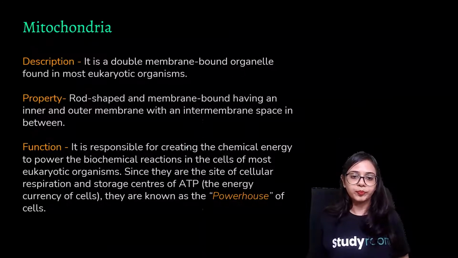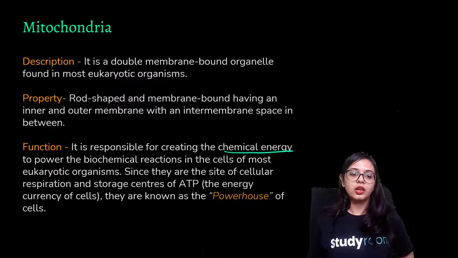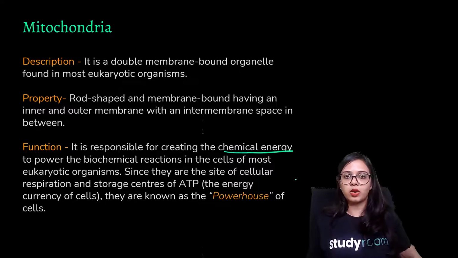What I mean here is that it is responsible for creating the chemical energy to power the biochemical reactions in the cells of most eukaryotic organisms, since they are the site of cellular respiration and storage centers of ATP, the energy currency of the cell. They are known as the powerhouse of the cell.